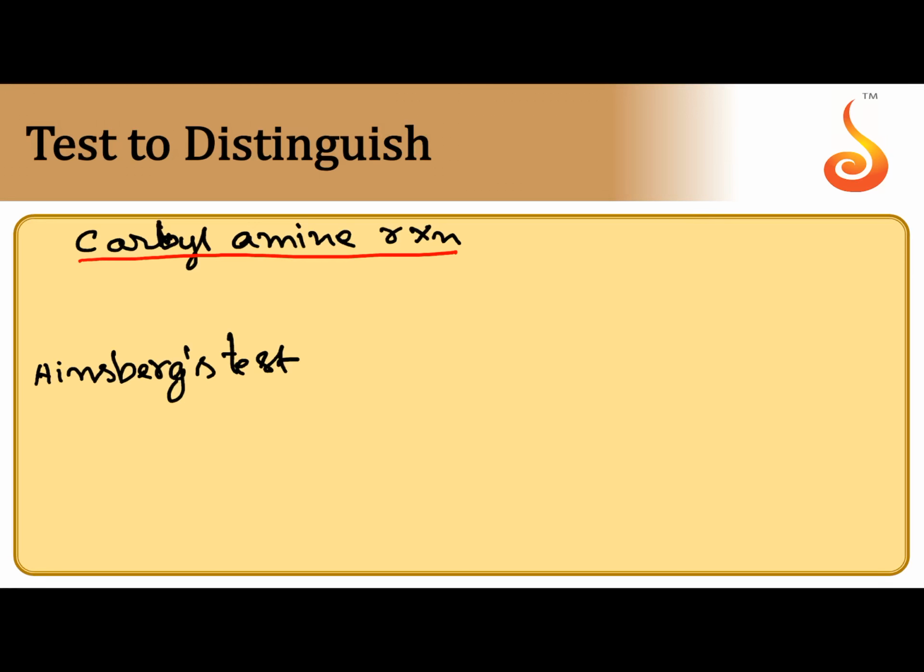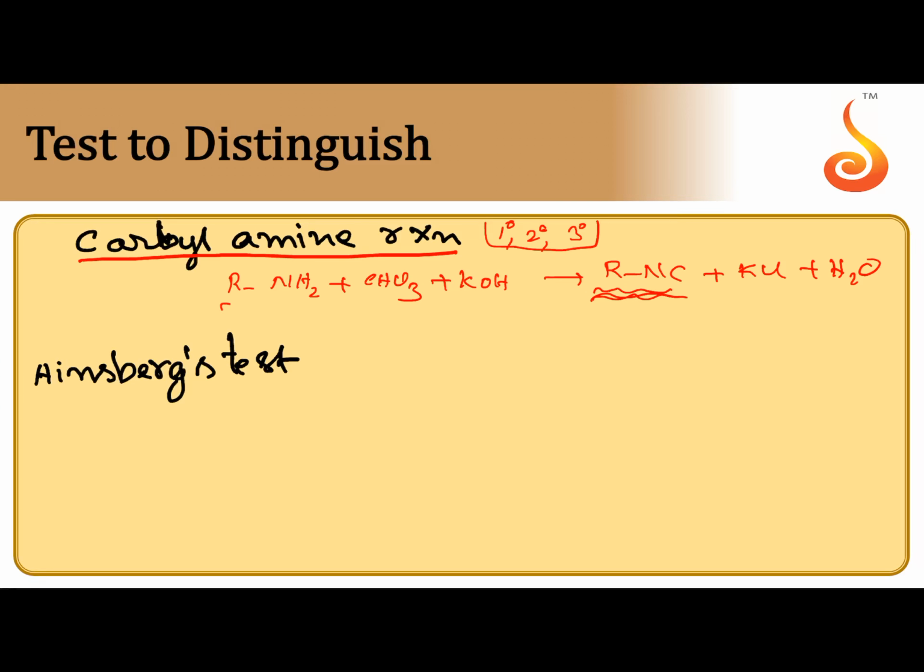Next, distinguishing tests. When 1 degree amine, 2 degree amine and 3 degree amine are given, 1 degree amine is identified by the carbylamine test. When 1 degree amine is reacted with chloroform and alcoholic KOH, a gas with offensive odor is obtained, that is alkyl isocyanide, KCl plus H2O. So with the bad smell of this one, we can recognize that the given amine is 1 degree amine. 2 degree amine, 3 degree amine cannot give this type of test. So the carbylamine test or isocyanide test is used to identify only 1 degree amine.